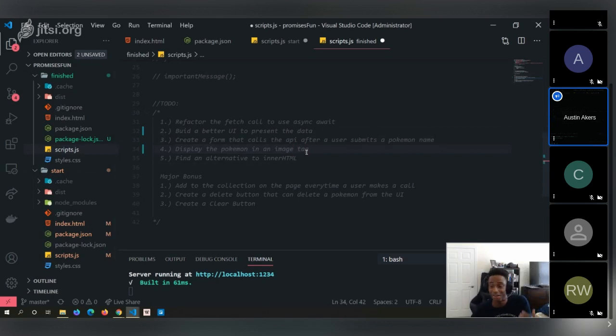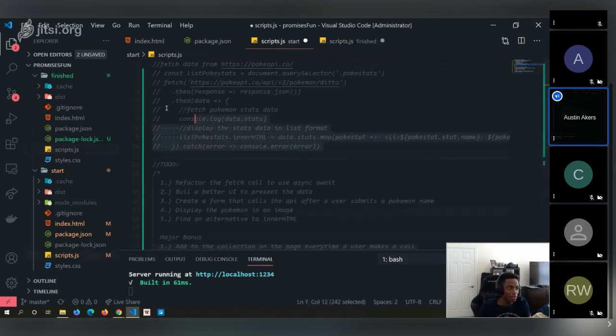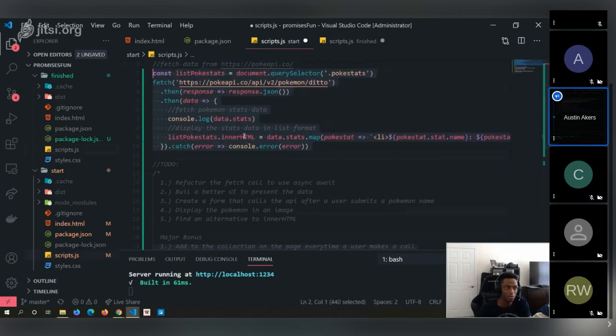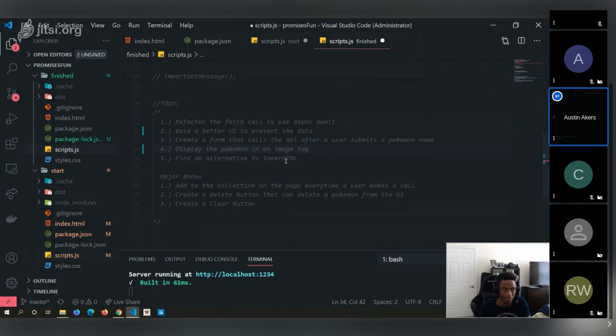Here's another one, which is a very important one. Find an alternative to inner HTML, and also understand the implications: why should you not use inner HTML? So refactor how we're displaying our data. As you can see here, we're using inner HTML. What are some alternatives that we can use? Because it's not all sunshine and rainbows with inner HTML.